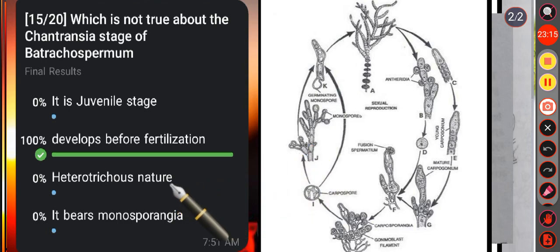Okay. Then option D, that is, it bears monosporangia. Yes, it is also a true statement. We know the Chantransia stage reproduces itself by the formation of haploid, uninucleate, non-motile monospores, and monospores are developed within the monosporangia. Okay. So here option B is the correct answer.